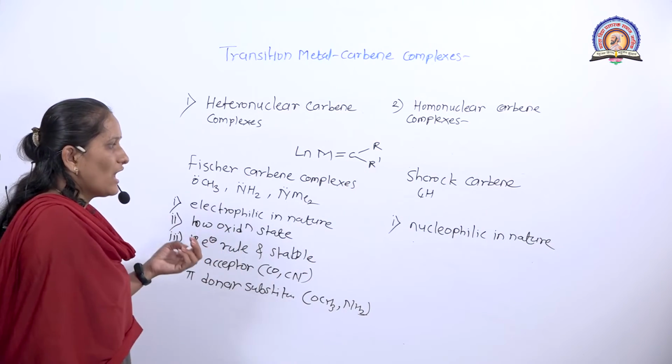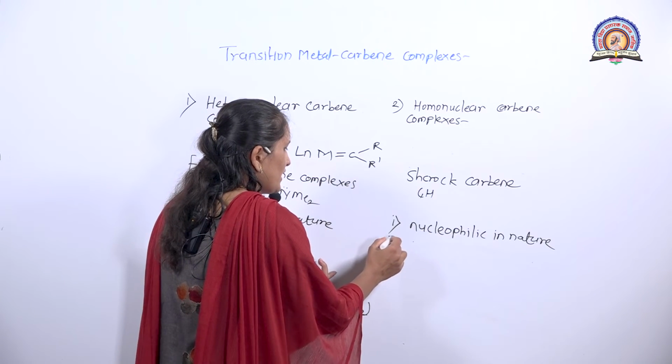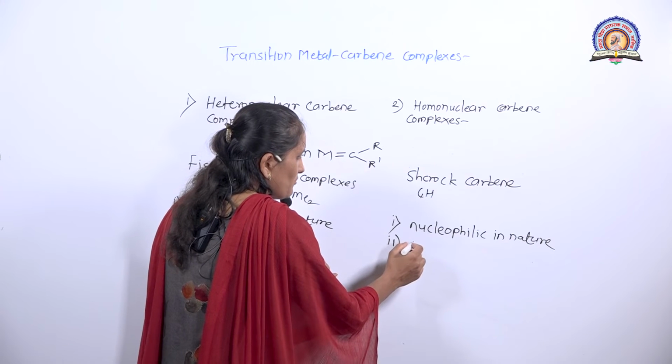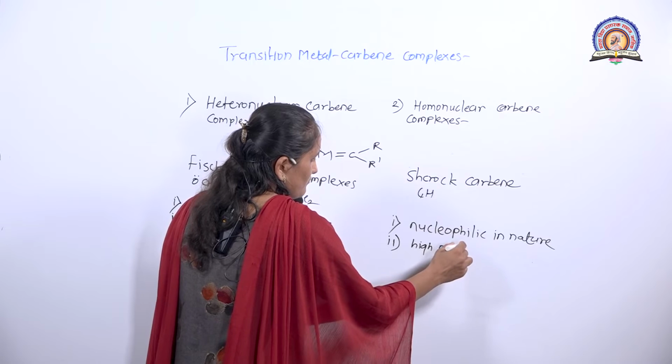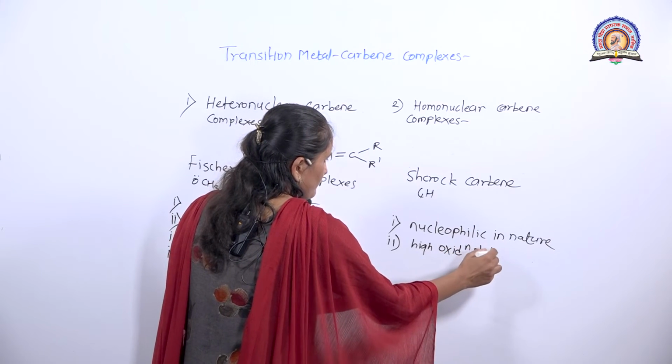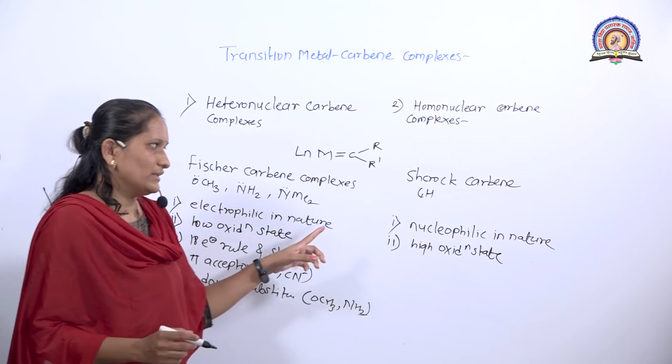When the metal has a high, variable oxidation state, it forms that type of complex. That is, the metal in that complex has the high oxidation state. Then the third point is that it does not follow the 18 electron rule.